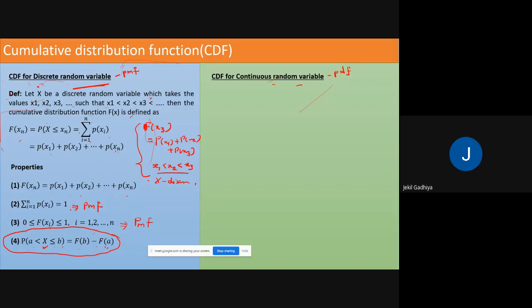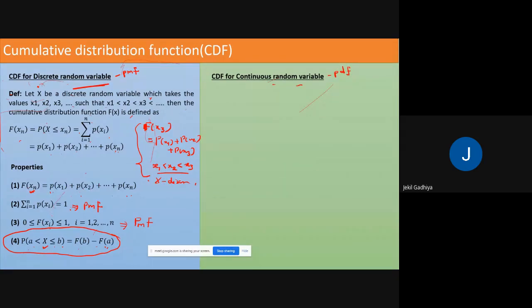Okay, so first property: if you want to find the value of the function at any point, then you just have to add the probability of x1, x2 up to xn if we want the value of the function at xn. If you want to find the value at x5, then add x1, x2, x3, x4 and x5.